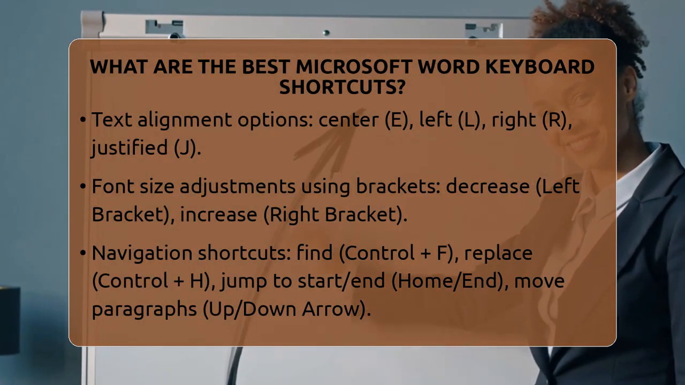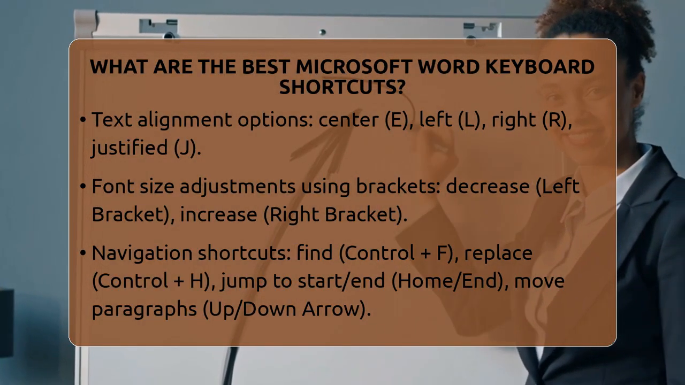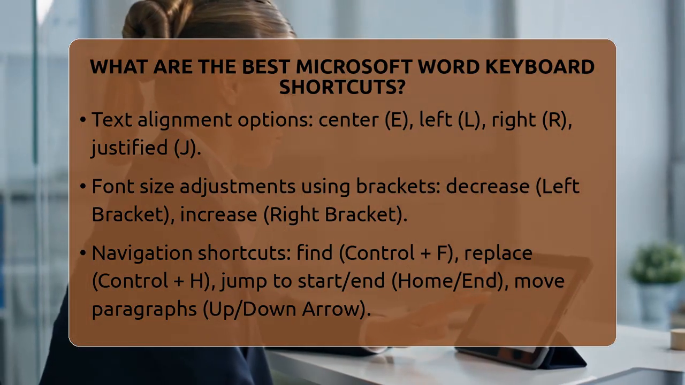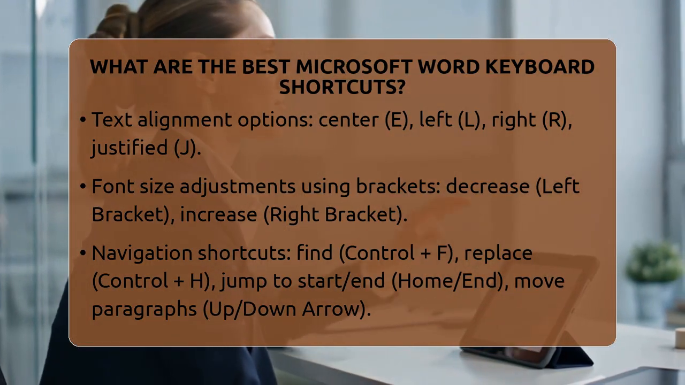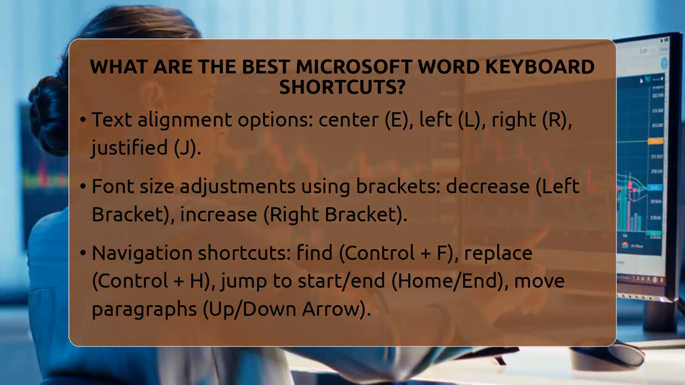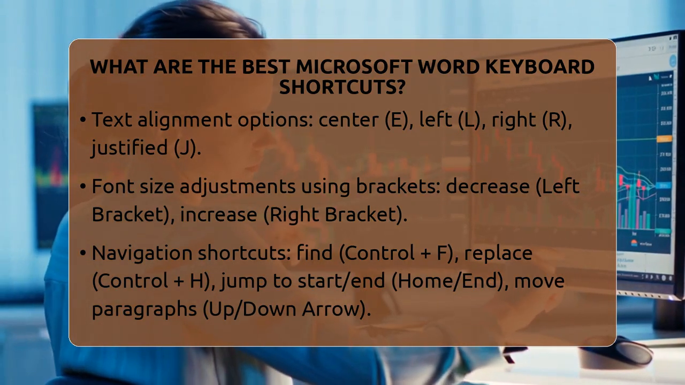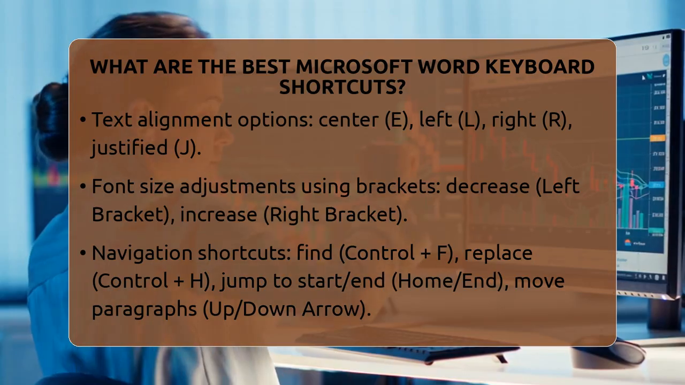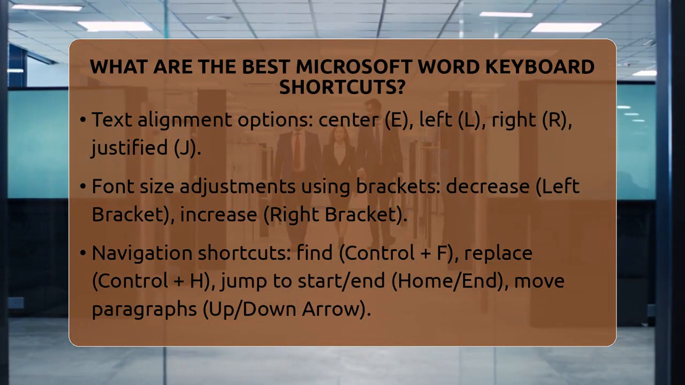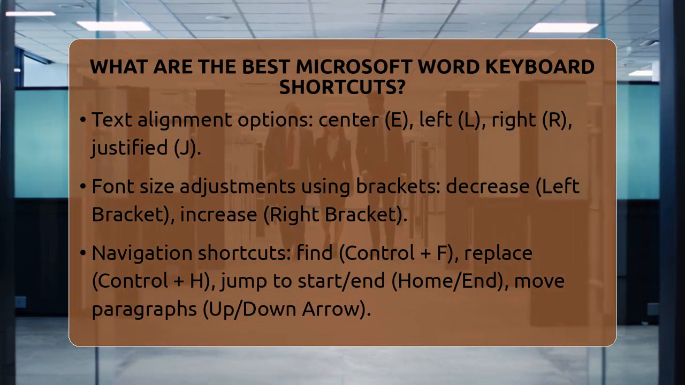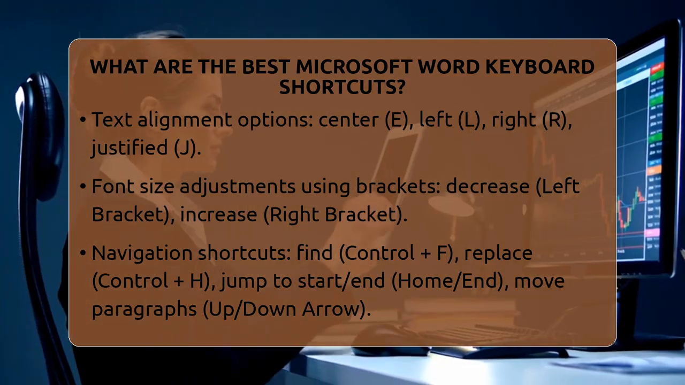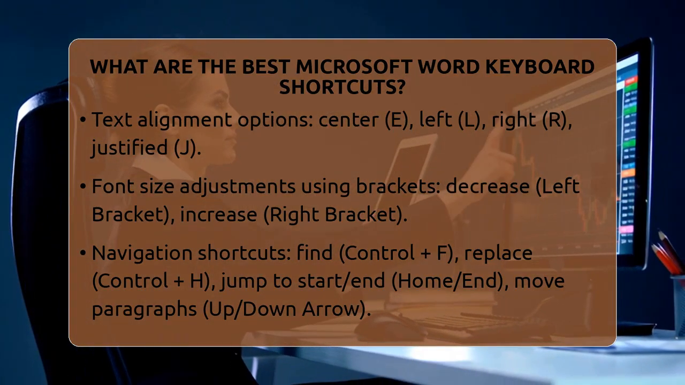Selecting text efficiently is key. Ctrl plus Shift plus right or left arrow selects the next or previous word. Ctrl plus Shift plus up or down arrow selects entire paragraphs. To reduce a selection, Shift plus F8 is handy, and Ctrl plus Shift plus F8 allows you to select a column, which is great for editing tables.